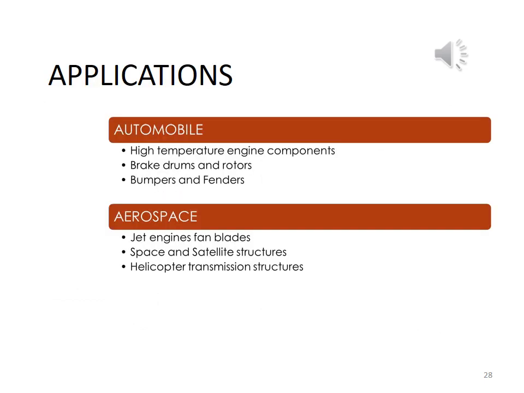This slide is showing general applications of resulting metal matrix composite material. This material is used in automobile, in manufacturing of high temperature engine equipments. It is used in preparation of brake drums and rotors. It is also used in preparation of bumpers and fenders.